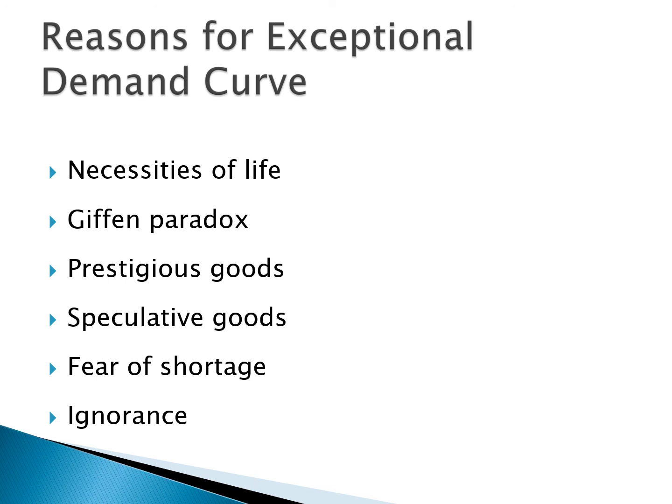Next, speculative goods. If the price of the commodity increases, the consumer will purchase more. This is because of fear that it will increase to a higher level in the near future. If the price of the commodity decreases, the consumer will buy less. For example, gold. Fear of shortage. During the time of emergency, people buy more commodity at a higher price. For example, war period, strike, etc.